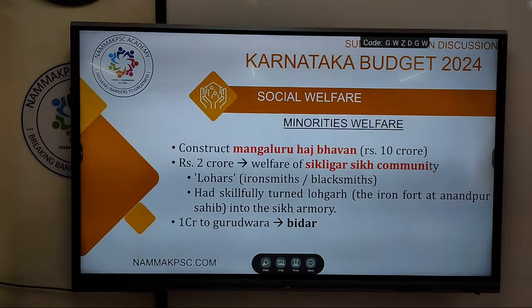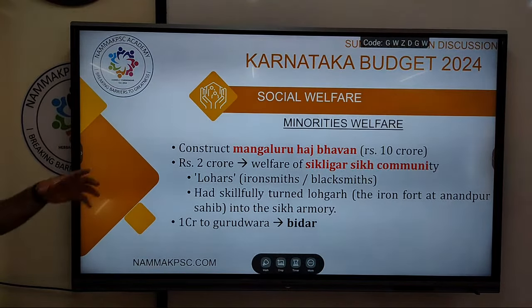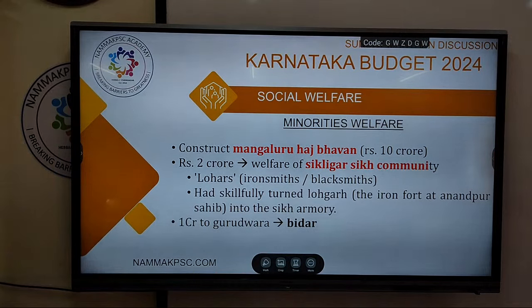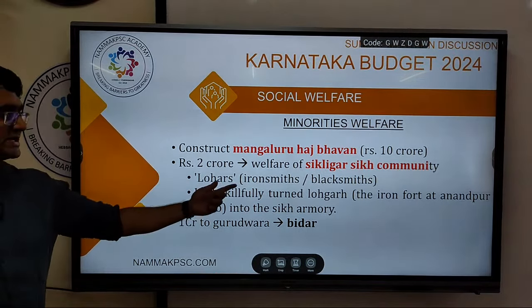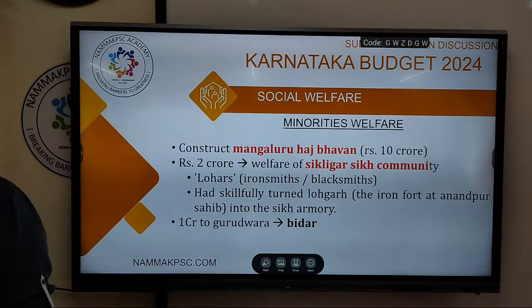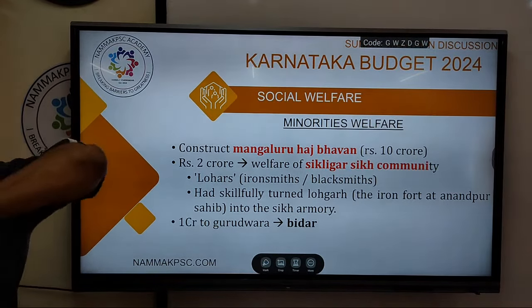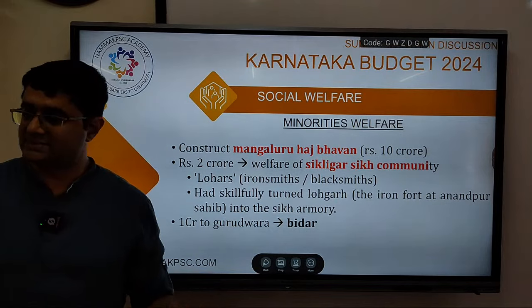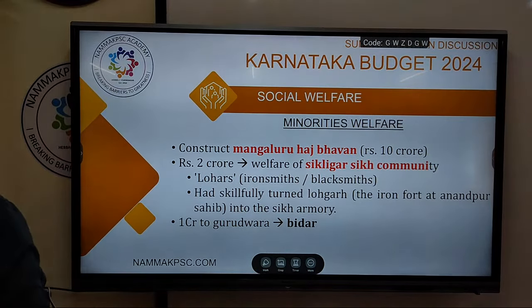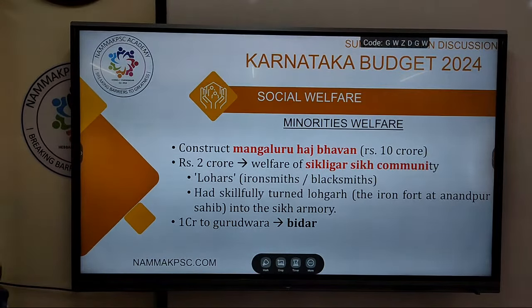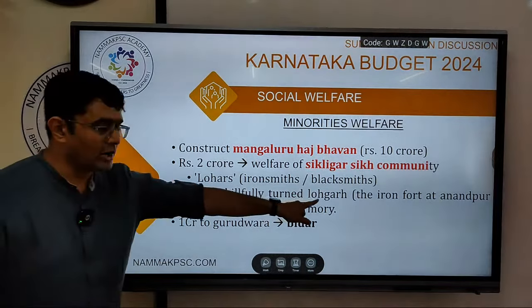So what is this Sikh community? It's one of the communities within the Sikh religion who are lohars, that means they are ironsmiths and blacksmiths. In history, they are known to have made very strong weapons out of iron. There is a mention of Lohargarh fort.